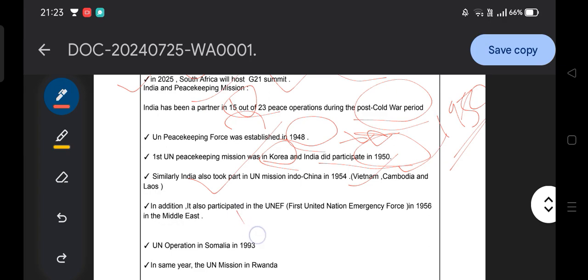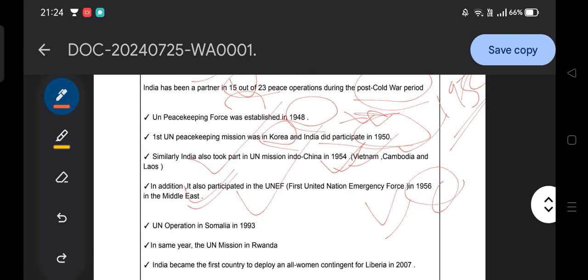In addition, India also participated in UNEF. What is UNEF? The first United Nations Emergency Force. In Korea and Indochina, India basically provided medical support, but in the Middle East, for the first time it provided a force. That is the United Nations Emergency Force in 1956. They can ask the year also, so you need to remember 1956.